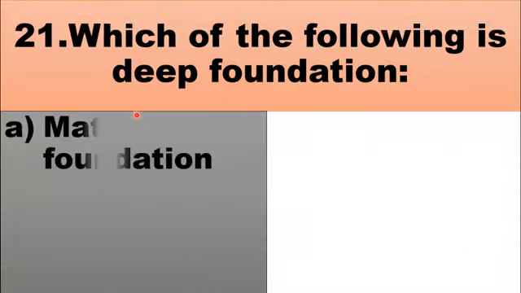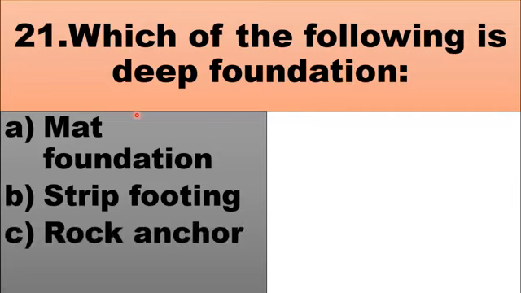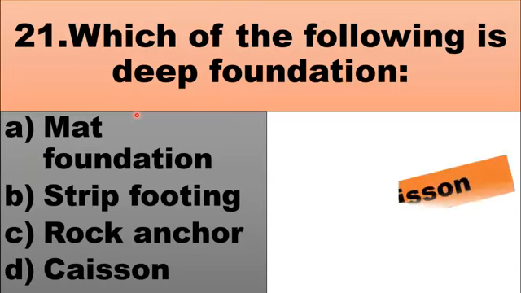MCQ number 21 is, which of the following is deep foundation? A, mat foundation, B, strip foundation, C, rock anchor, and D, caisson foundation. Mat foundation, strip foundation, rock anchor are examples of shallow foundation. So the right choice for this question is D, caisson foundation.